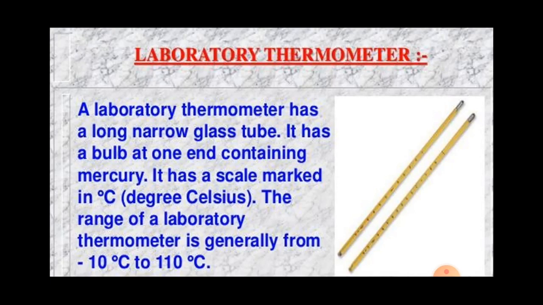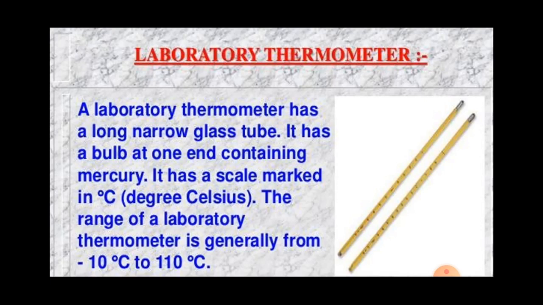See in the figure, the mercury looks silver in color, and it has a scale marked in degrees Celsius to measure the temperature in degrees Celsius, and the range of a laboratory thermometer is generally from -10 degrees Celsius to 110 degrees Celsius. Okay, and this is the range of the laboratory thermometer, and it is used for measuring the